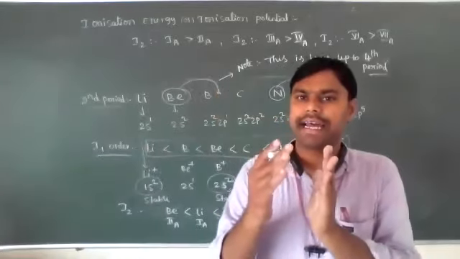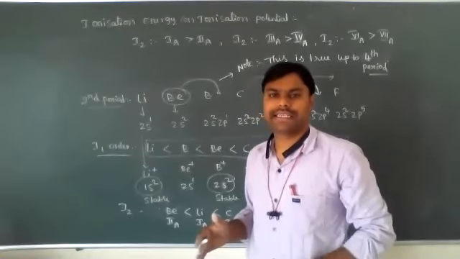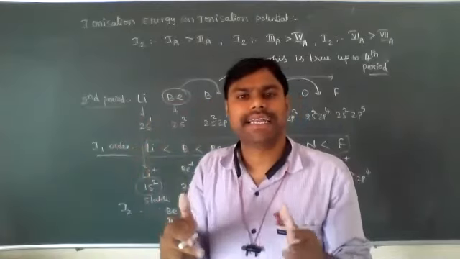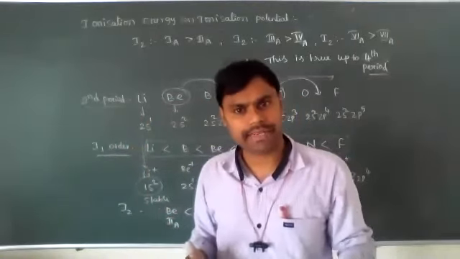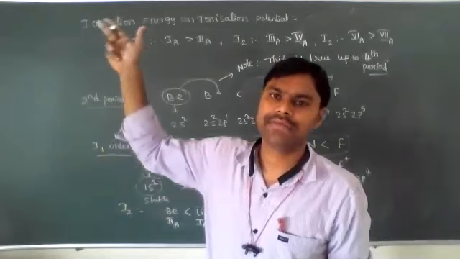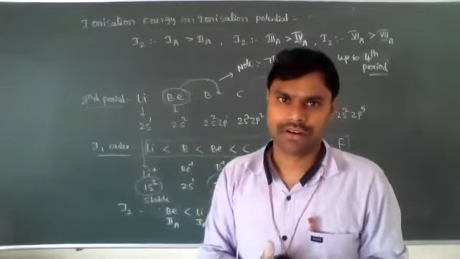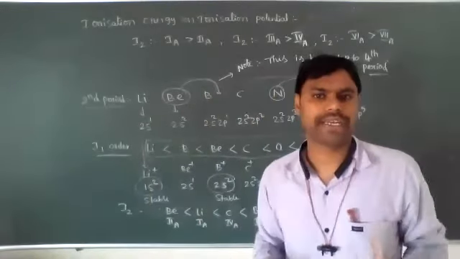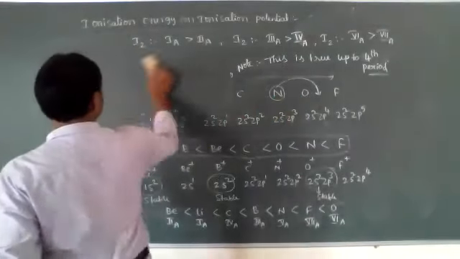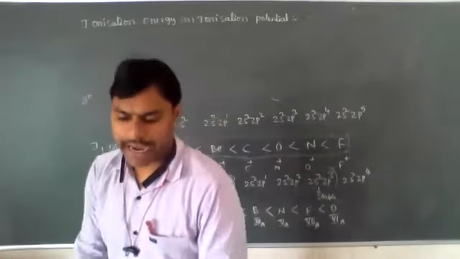Now, in a period from left to right, ionization energy increases. In a group from top to bottom, ionization energy decreases. So the highest ionization energy in the periodic table is helium. The lowest is cesium, because first A group elements have the lowest first ionization energy and noble gases have the highest. Helium has more ionization energy because it has a stable electronic configuration and small size. Okay, so the highest and lowest also we need to remember. So that is about ionization energies. And the important thing is ionization energy in